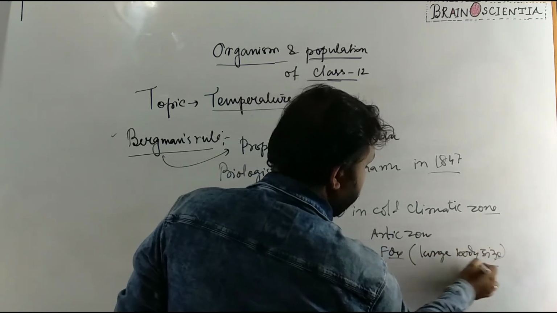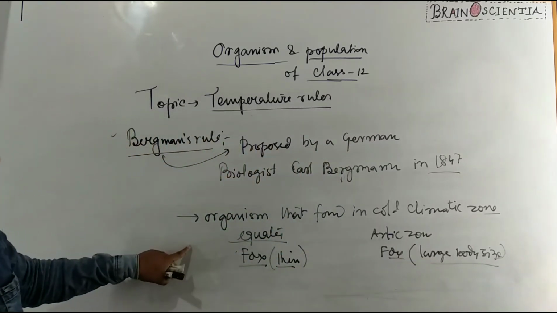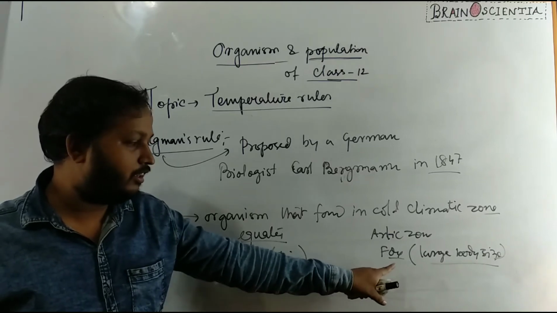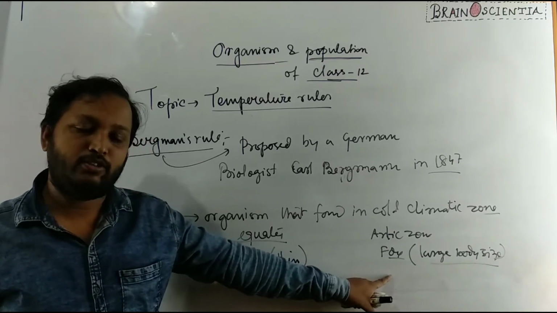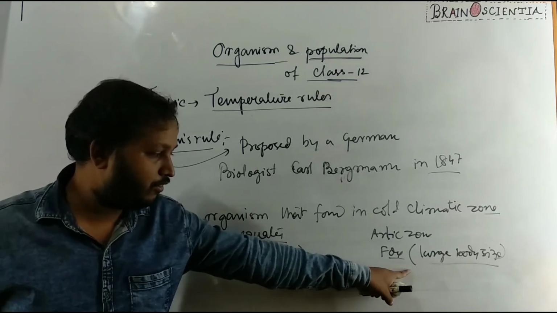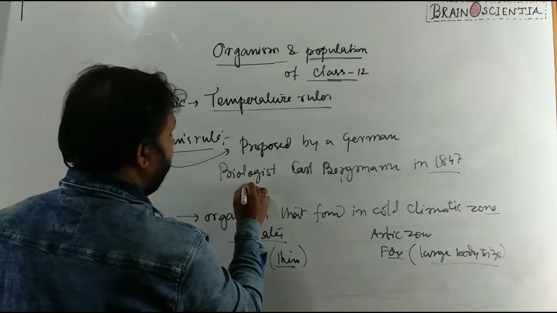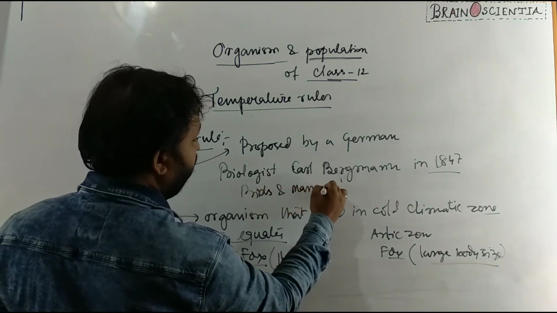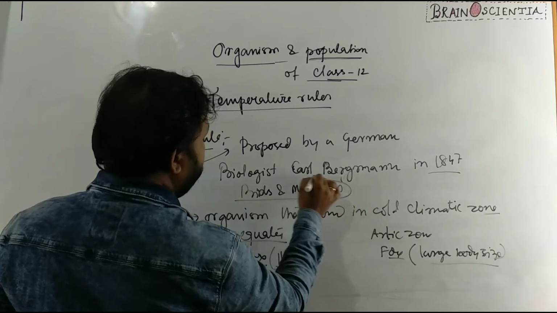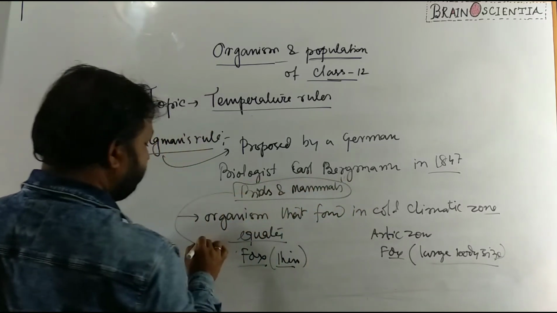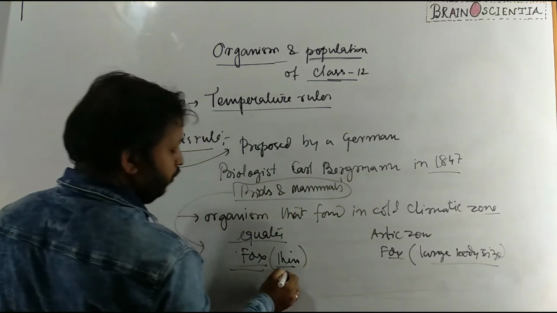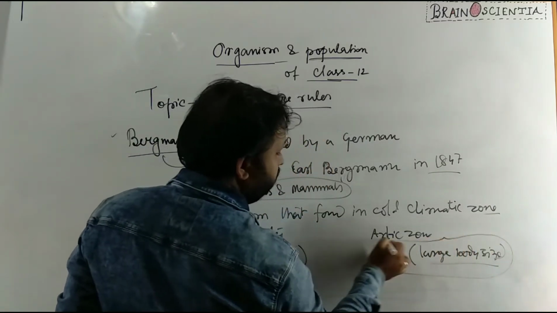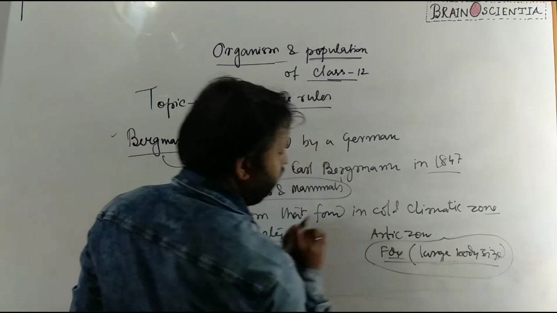He states that this is valid mostly for mammals, not for all organisms, and for warm-blooded organisms, for example birds and mammals. So birds and mammals found at the equator are small in size or thin as compared to the organisms present in the Arctic zone.